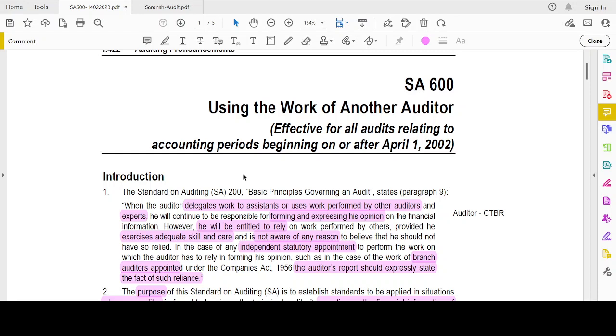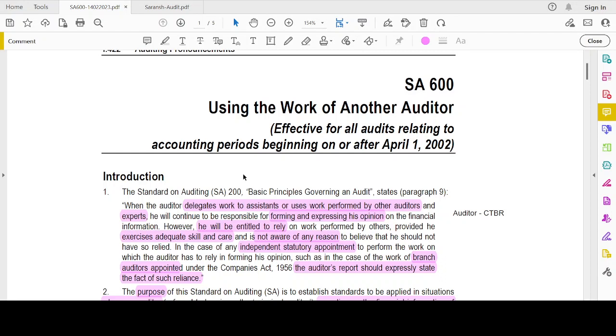Let's discuss SA 600 today, using the work of another auditor. SA 200 states that when the auditor delegates work to assistants or uses the work performed by other auditors and experts, he will continue to be responsible for forming and expressing his opinion on the financial information. This means that even if the auditor uses the work of some other auditor who is auditing the foreign component, even then he will be responsible for the opinion which he is stating